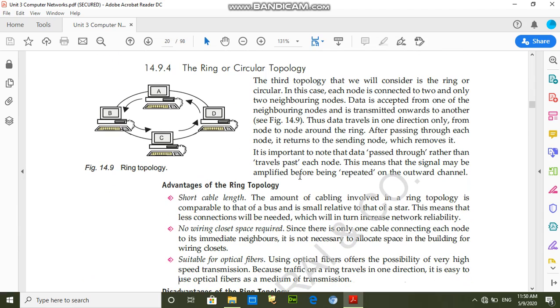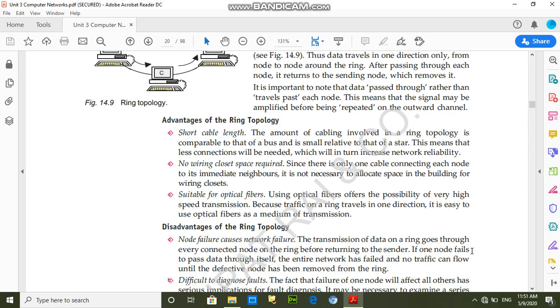Some advantages of ring topology: short cable length, it needs very little cable; no wiring closet space required; suitable for optical fibers, because optical fiber is very costly. So if we use more cable, we have to invest more money.